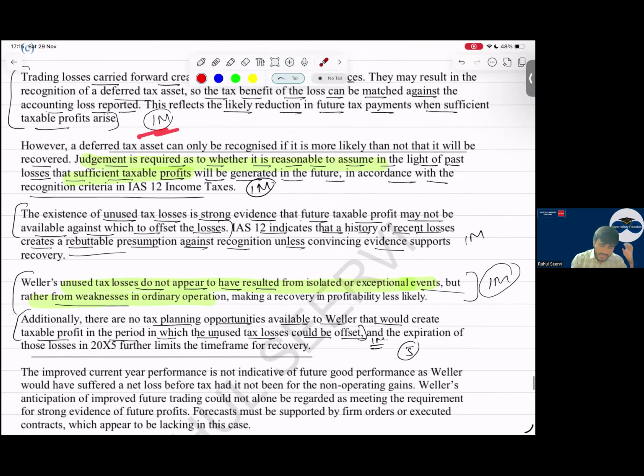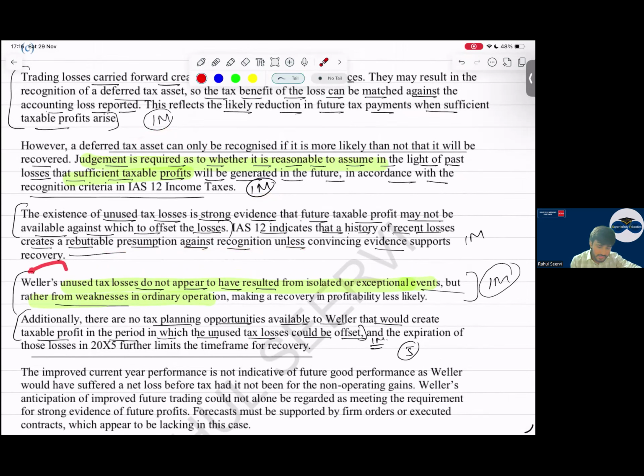This you can write down. Link this to the technical knowledge which we have learned in IAS 12. Then mention that due to the current laws as well as the past laws, it's strong evidence that it is difficult for the company to have future taxable profits, and it's an assumption.